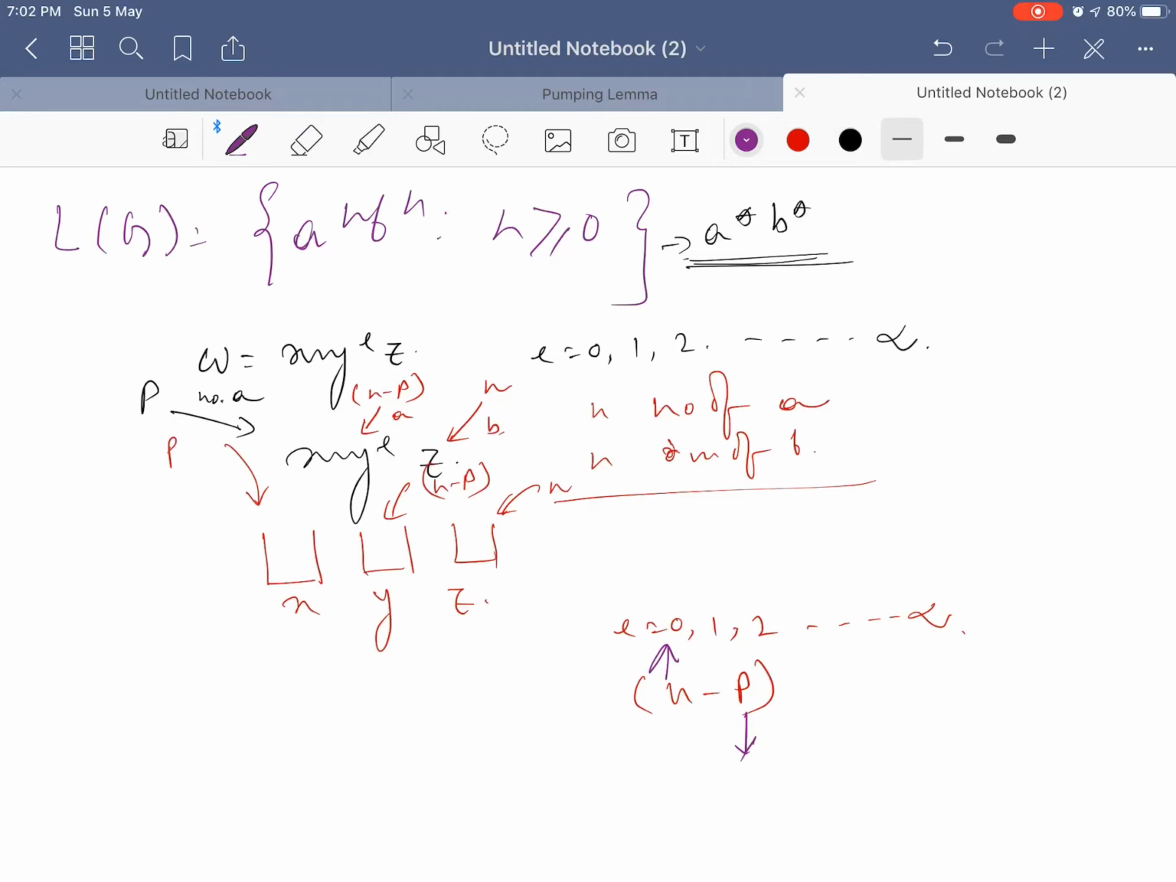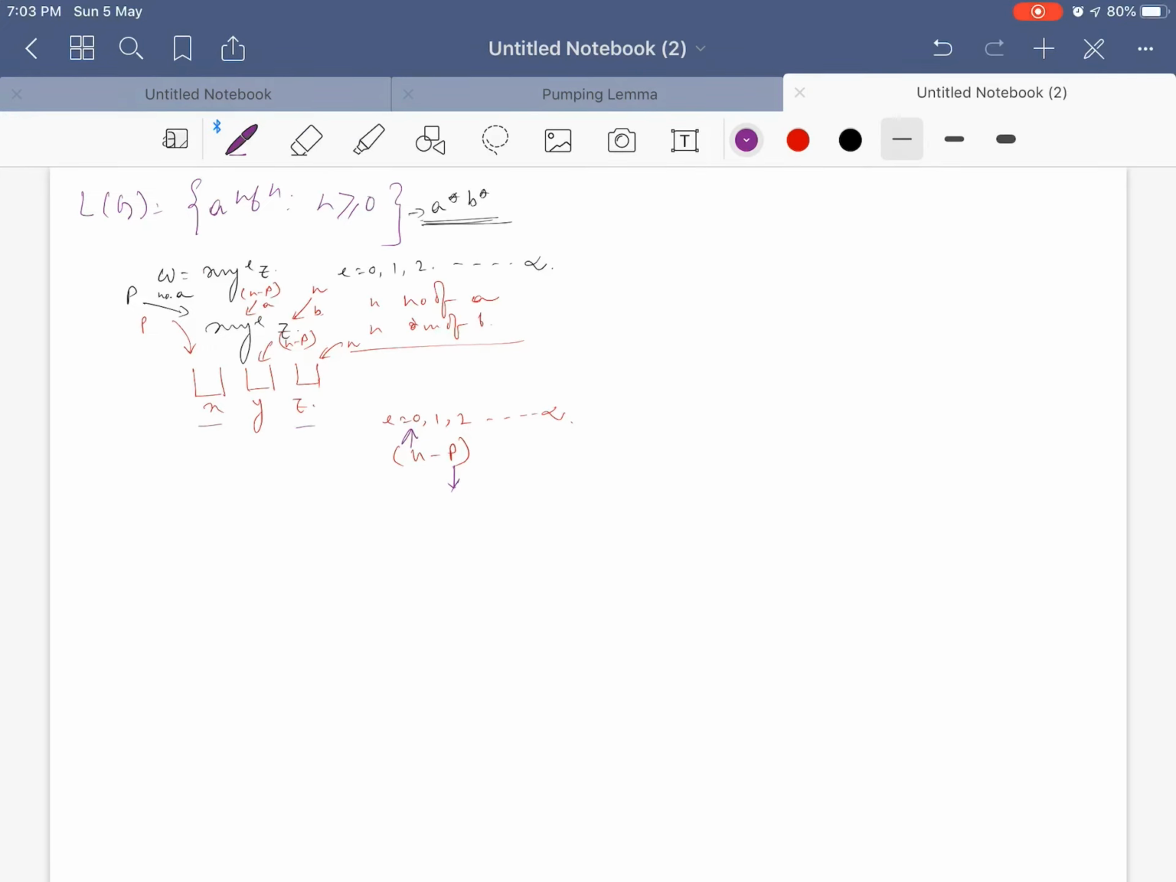Now, as p and n are associated with x and z, neither can I increase the value of x, or the value of p, nor can I increase the value of n, that is z, because both are constant. So, whatever we have assumed, that we can increase or decrease the value of n and p respectively with respect to the increase of i, is not possible. That means our initial assumption to accommodate n number of a and n number of b in x y to the power i z is totally wrong. So, we cannot accommodate n number of a and n number of b in x y to the power i z. So, the language is not regular.